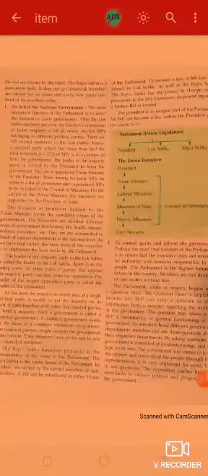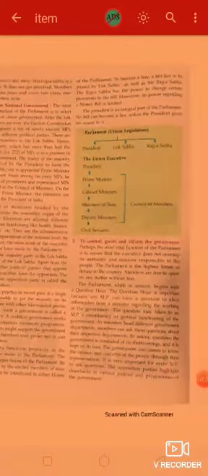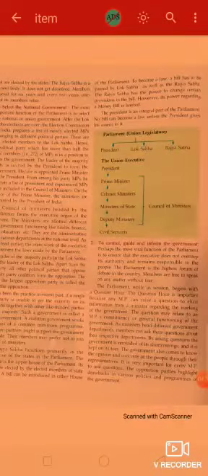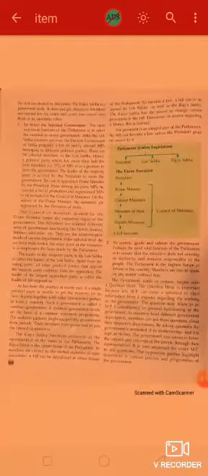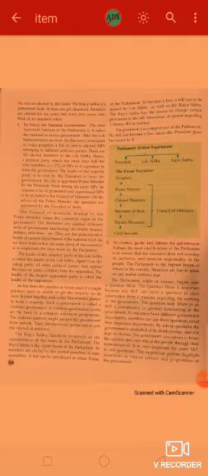So, in this way, the Rajya Sabha as well as the Lok Sabha members are elected by the national government. So this is the very important function of the parliament. The next function of the parliament is to control, guide and inform the government.